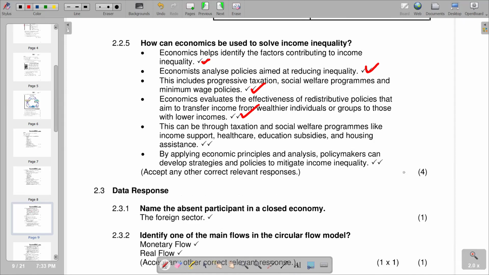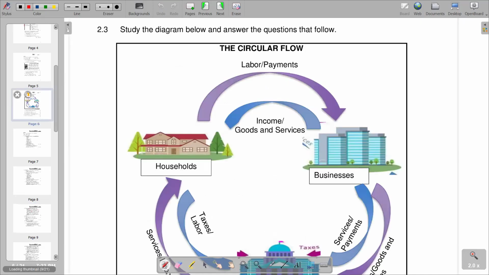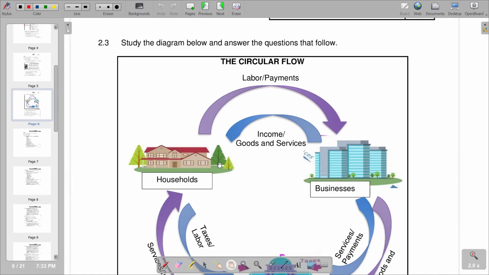We see that our question has got 4 marks. Obviously, it requires you to raise at least 2 points. Then we move on to the next part of our question, which is going to be our 2.3. So on our 2.3, it reads, study the diagram below and answer the questions that follow.